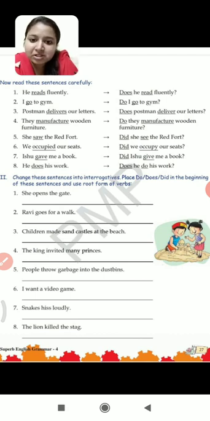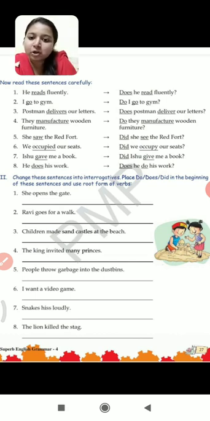Next, they manufacture wooden furniture. अब they, what do we use with they? We use do. Do they manufacture wooden furniture? And a question mark. Next, she saw the red fort. अब यहाँ पे देखो, यहाँ पे कुछ change आ गया है. The sentence is in past tense. She saw, उसने देखा था. तो since the sentence is in past tense, तो यहाँ पे singular plural चाहे जो भी रहे, we have to use did. So, did she see the red fort? We have to use the root form of the verb. Saw का see हो जाएगा, it will turn into see and a question mark.